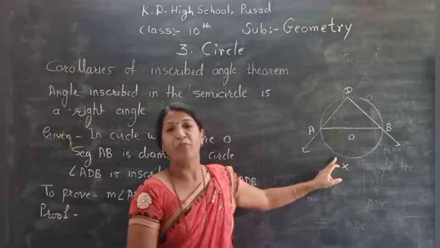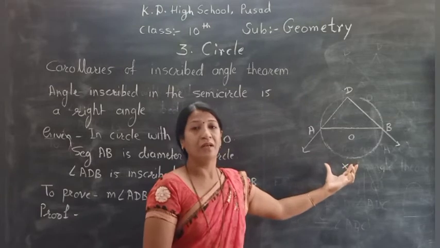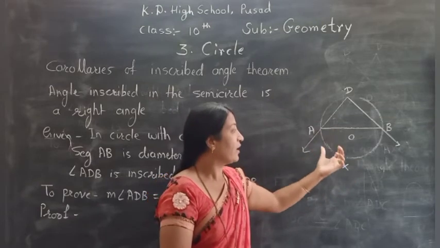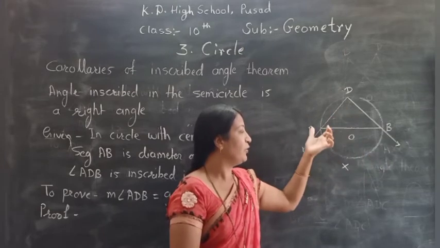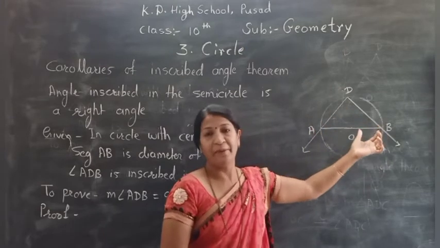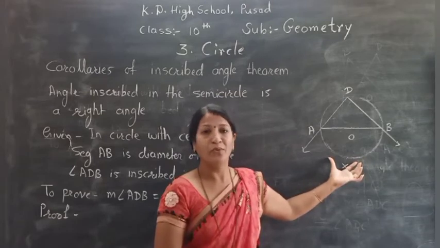Give a point somewhere here so that while reading the arc you can use the 3-letter name of the arc AXB. Okay. Measure angle ADB is equal to half of measure arc AXB. But this AXB is a semicircle and we know that the measure of semicircle is equal to 180.